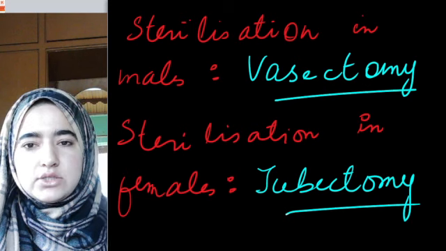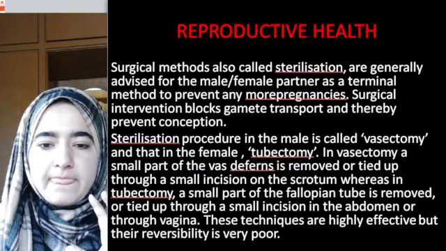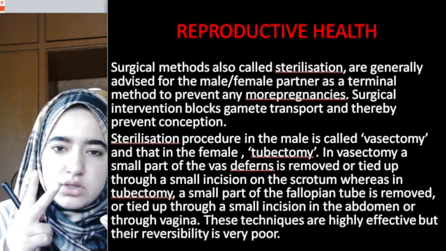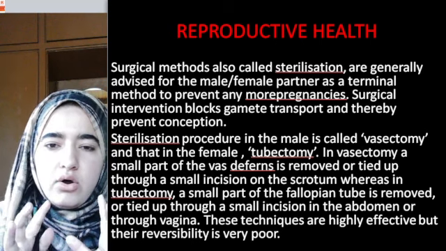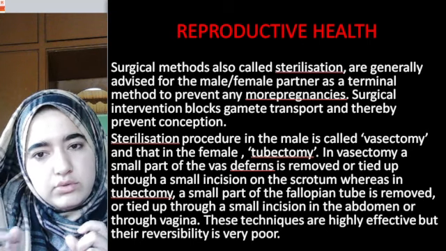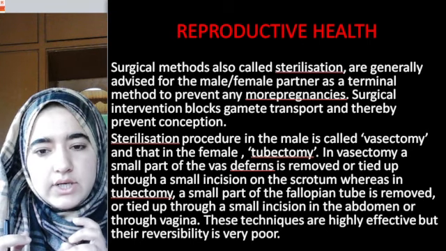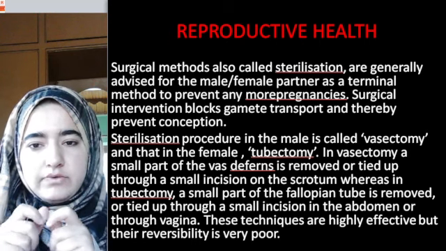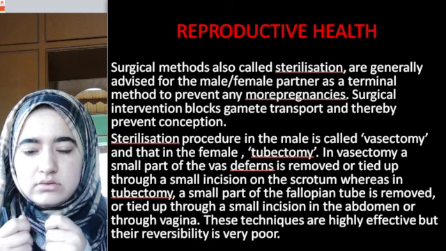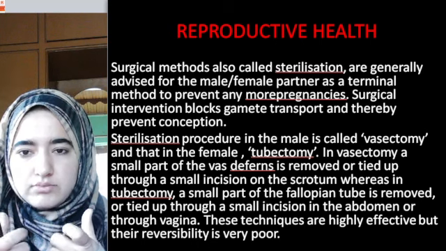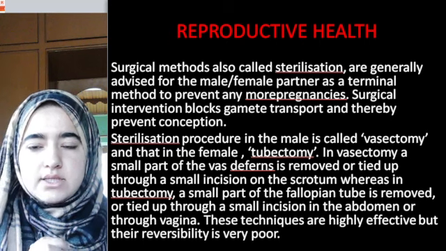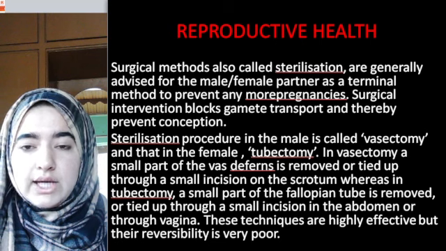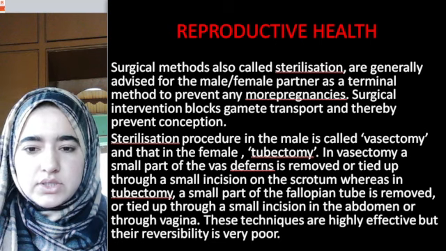In vasectomy, a small part of the vas deferens is taken. We just cut that and tie that through a small incision on the scrotum. The scrotum is the outer layer of the testes. I have already mentioned this in human reproduction. If you haven't watched that video yet, go and watch that video. Thank you so much.